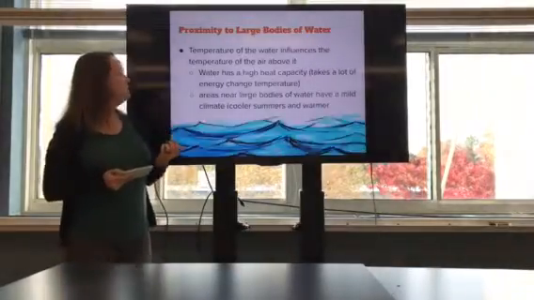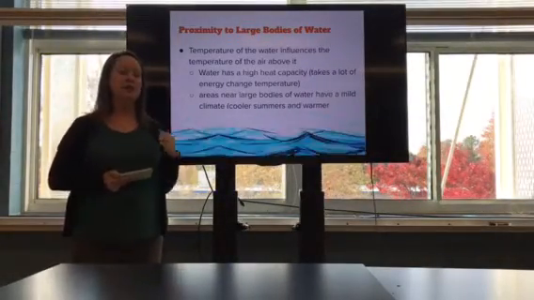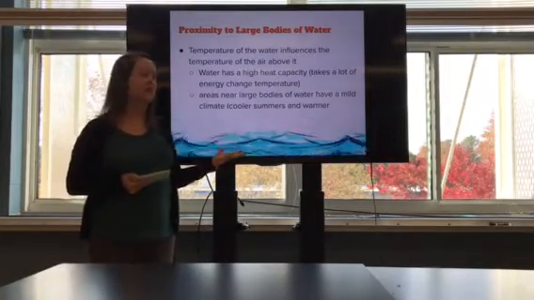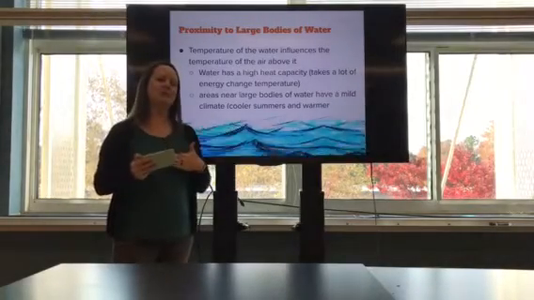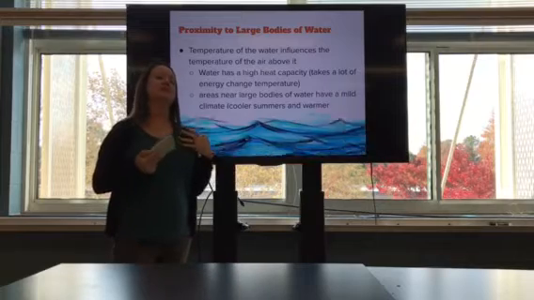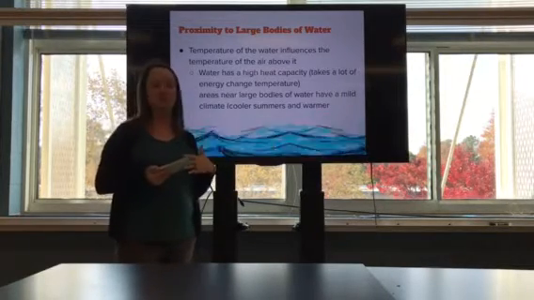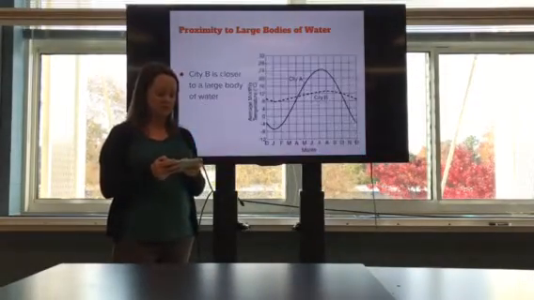So if you live near a large body of water, you're probably going to have cooler summers and warmer winters than, say, a place further inland. You'll also have less of a range of temperature between day and night. Whereas if you're farther inland, in a very dry area, you'll have higher extremes of day temperature, night temperature, and also higher extremes between winter and summer.